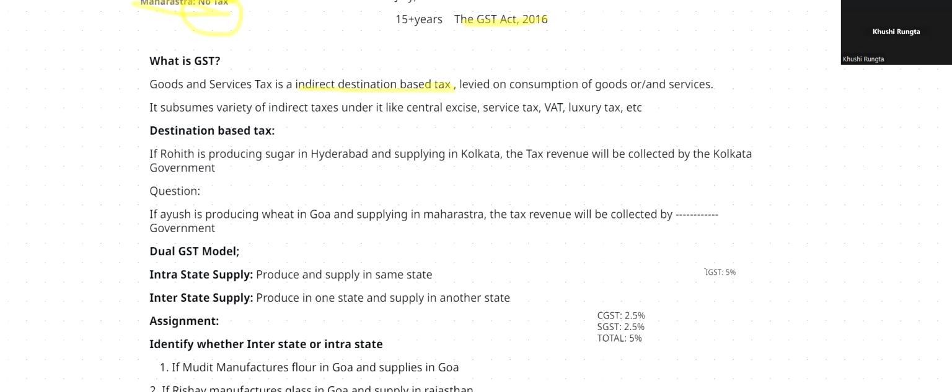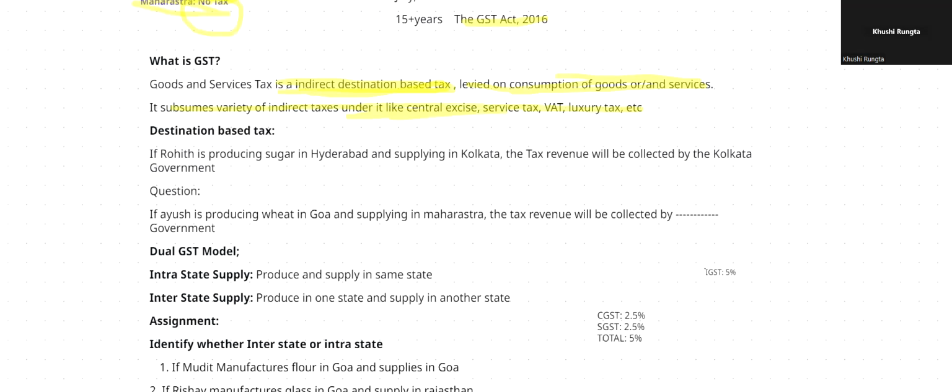Now, what is destination-based tax? Before coming to that, let me finish my definition. GST is an indirect destination-based tax levied on consumption of goods or services. As I already told, it is on your consumption, and it is also subsuming a variety of indirect taxes like central excise, service tax, VAT, luxury tax, etc.